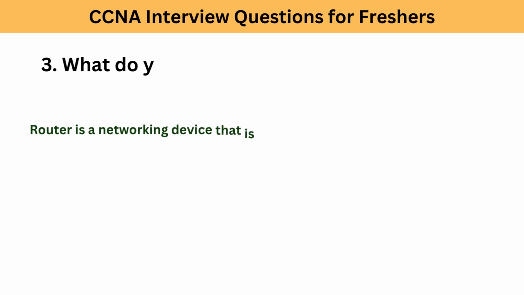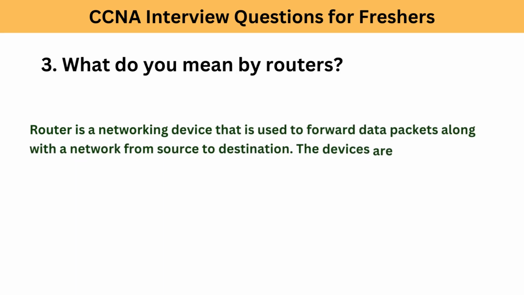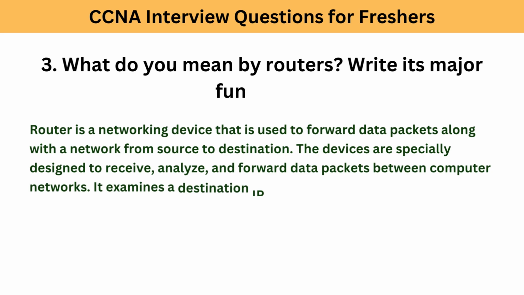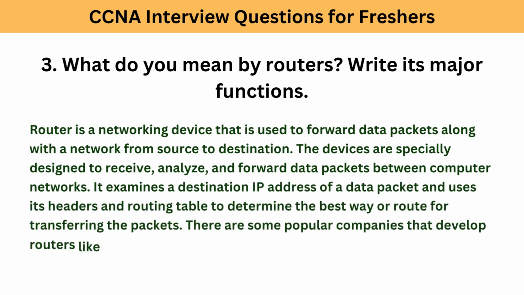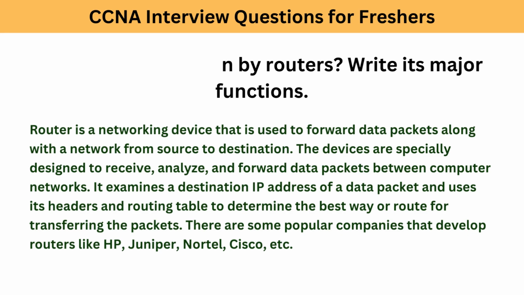3. What do you mean by routers? Write its major functions. A router is a networking device that is used to forward data packets along with a network from source to destination. The devices are specially designed to receive, analyze, and forward data packets between computer networks. It examines the destination IP address of a data packet and uses its headers and routing table to determine the best way or route for transferring the packets. There are some popular companies that develop routers like HP, Juniper, Nortel, Cisco, etc.